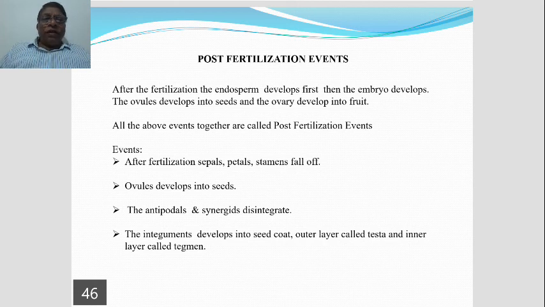After fertilization, what are the events that take place? That is, all the happenings after fertilization are the post-fertilization events.